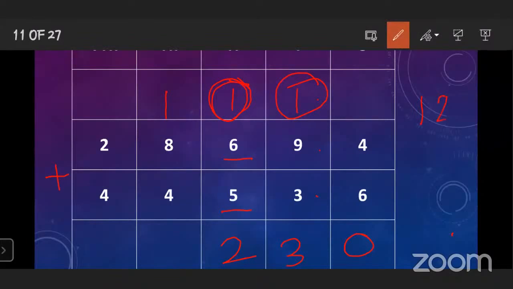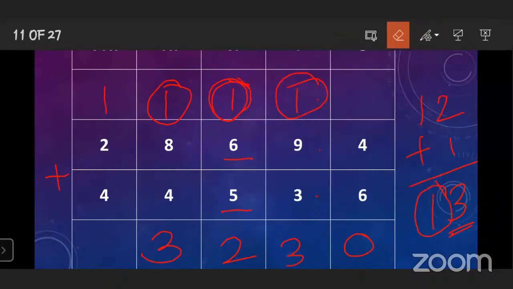And after that, what do you have to add? 1, the carryover. Carryover also you have to add. Then you will get 13. And here also you have to write the unit place digit down, and 1 is carried over. Okay.